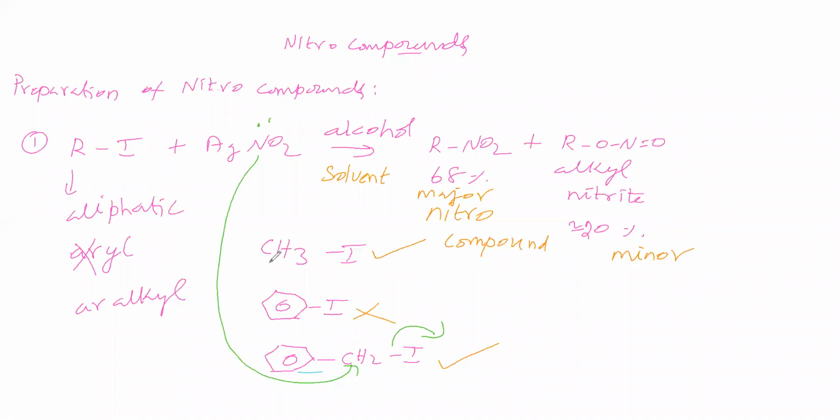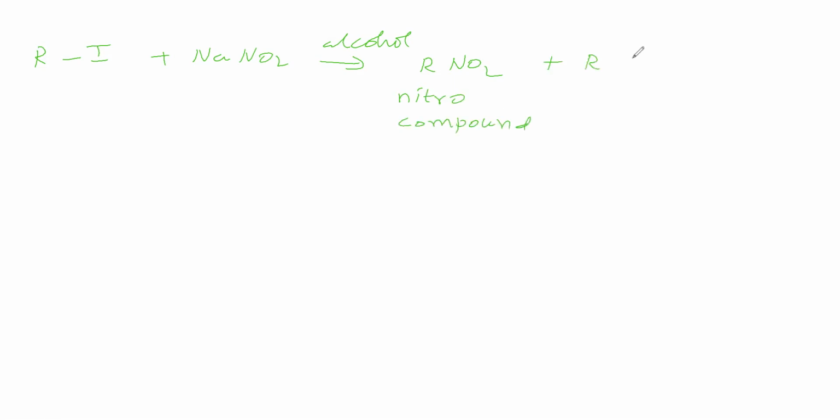Okay. Next we will take the next reaction. We will take haloalkane, this RI. To this we will add NaNO2. Here what is the solvent? The solvent is alcohol. What is the product? One product is a nitro compound that we are getting. Another product is a nitrite compound that we are getting.